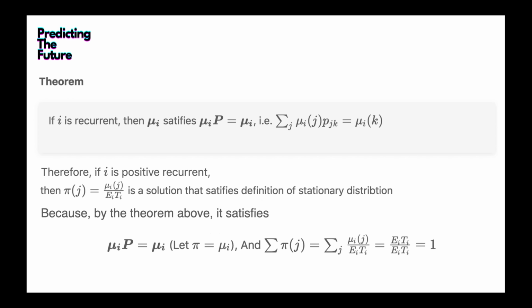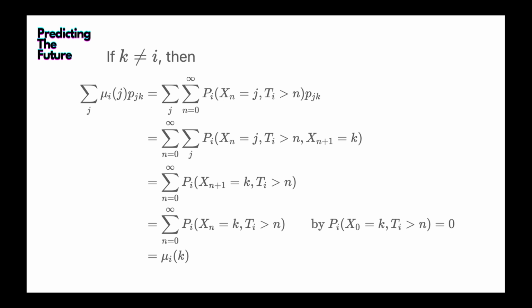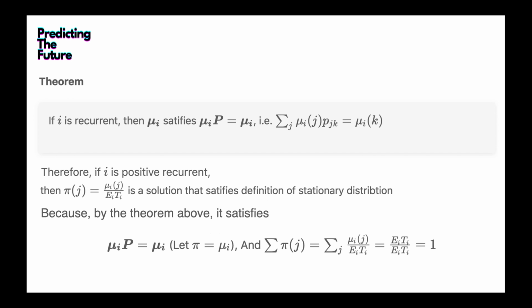So now let's prove this theorem. We want to prove mu_i times matrix P equals mu_i, or the summation of mu_ij times p_jk equals mu_ik. That's what we want to prove.